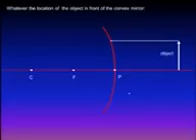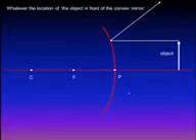We will draw the first light ray, which is parallel to the principal axis as usual. The convex mirror is a diverging mirror. It will separate light rays. So this light ray will be reflected away from the mirror, but its extension will pass through the focus.